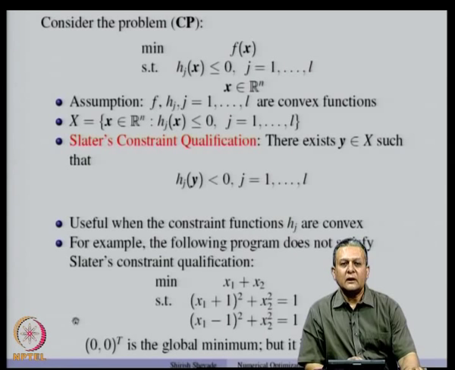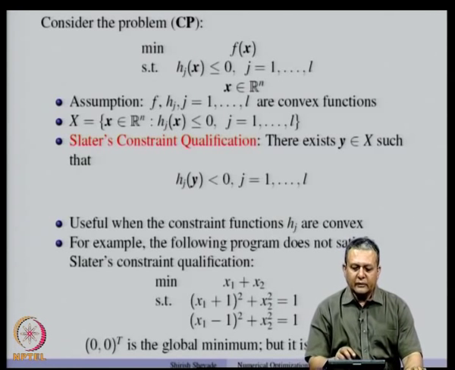That is, there did not exist a point which lies in the interior of the feasible set, or in other words, the feasible set does not have interior, or it has empty interior.